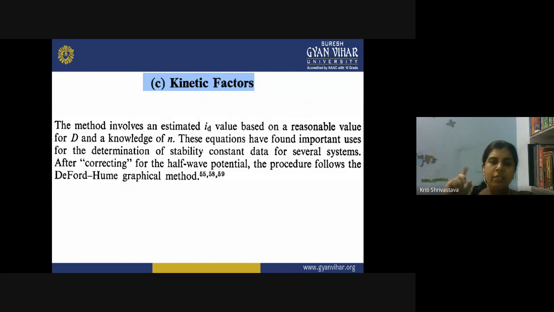So the equation that we have developed here, if you apply the corrections and have the values of these quantities, follows the same method as the DeFord-Hume graphical method. Again, you can plot a graph and get the stability constant.